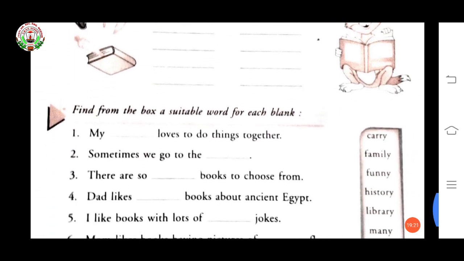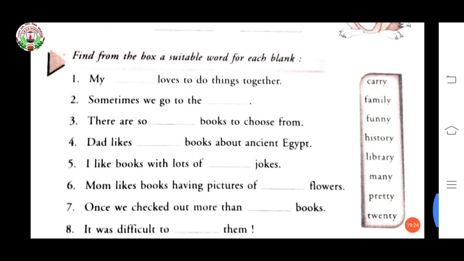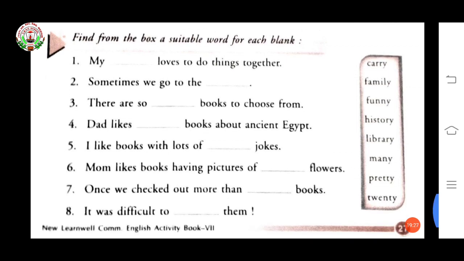Now come to next. Find from the box a suitable word for each blank. Here words are given: carry, family, funny, history, library, many, pretty, 20. So these words we have to fill in the blanks. My dash loves to do things together. Family. My family loves to do things together. Sometimes we go to the library.